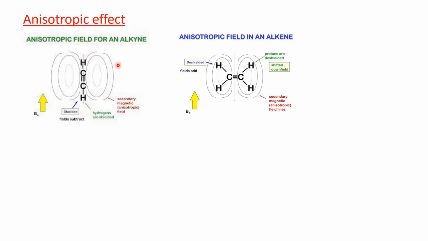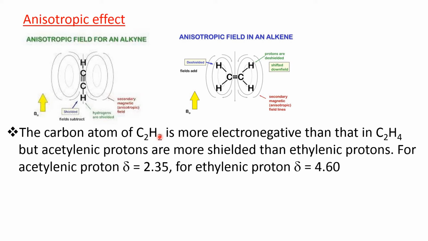Now, the carbon atom of acetylene is more electronegative than that in ethylene, but acetylenic protons are more shielded than ethylenic protons. For the acetylenic proton, delta is 2.35. We expected it to be deshielded, but actually it is shielded compared to the ethylenic proton, because the delta value is 2.35, whereas for the ethylenic proton, delta is 4.60.